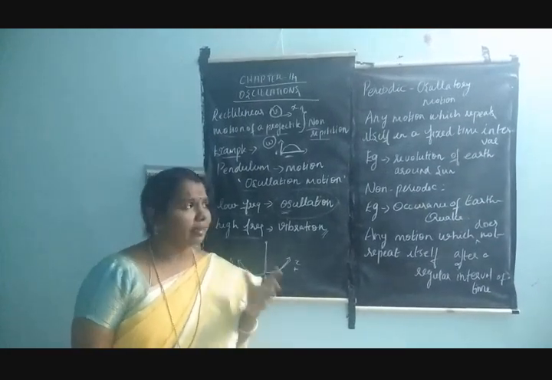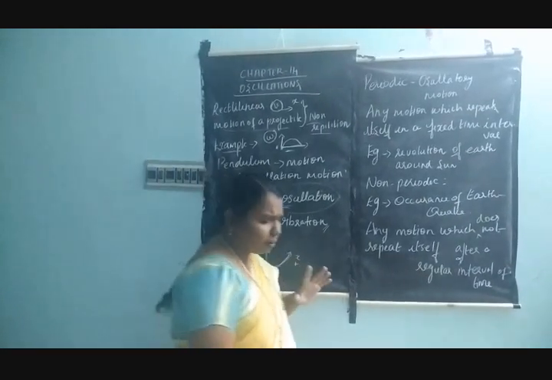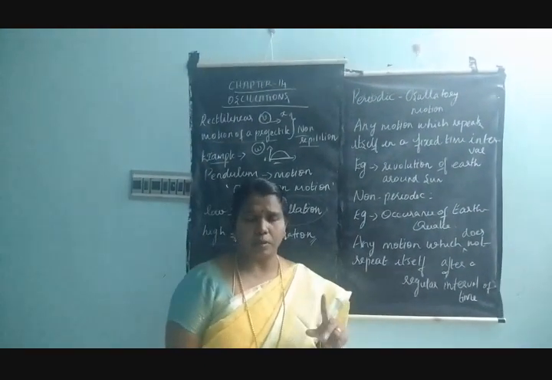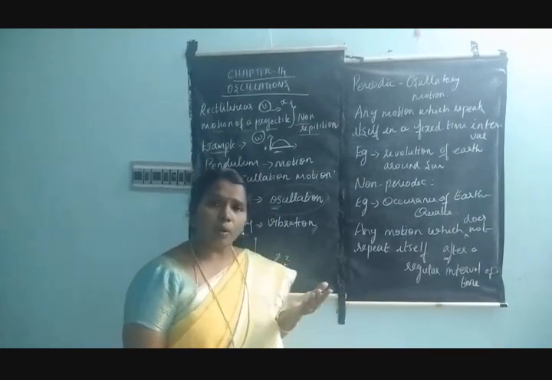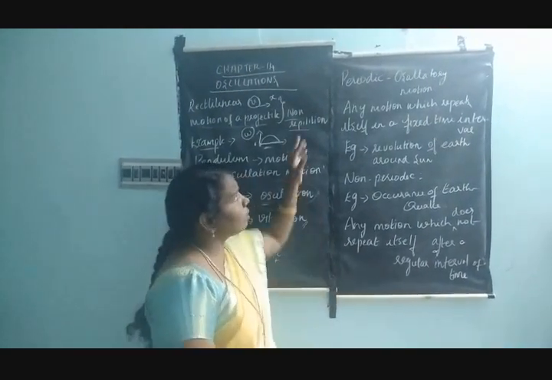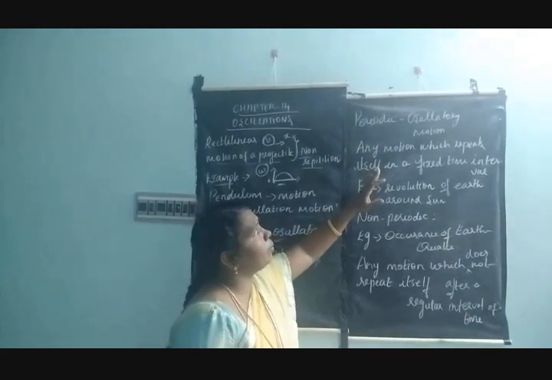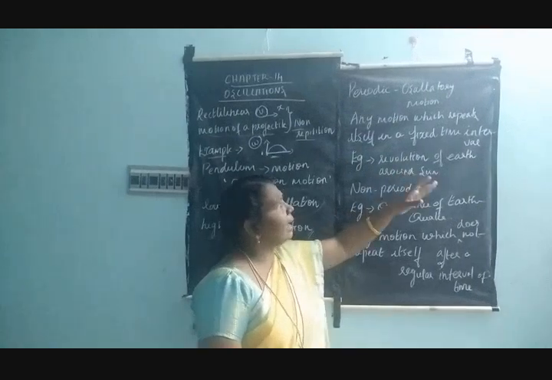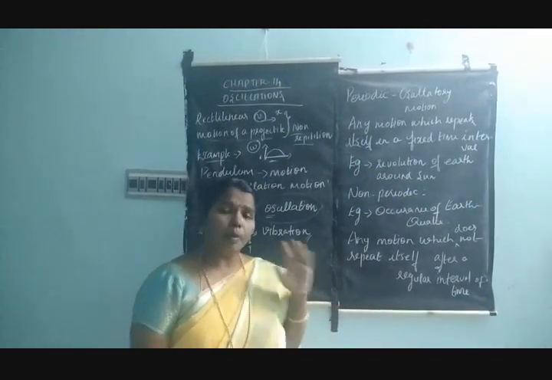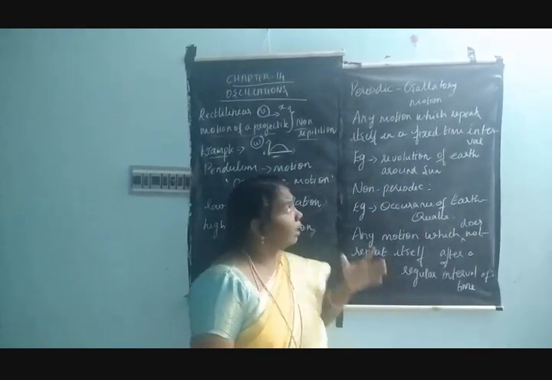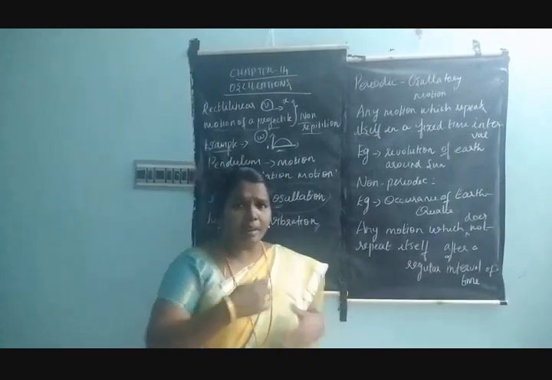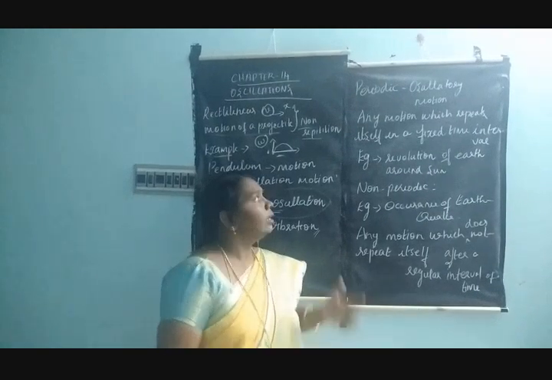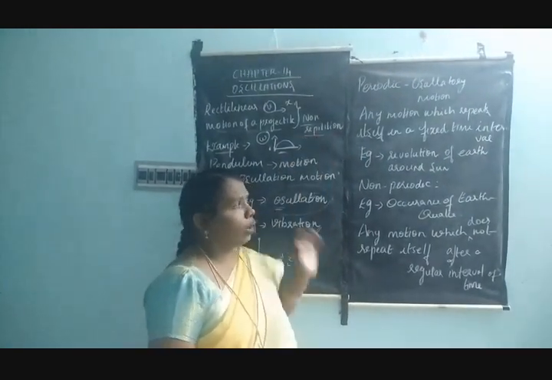Can you understand, students? Yes. Next topic. So what is oscillatory motion? Oscillatory motions are of two types, as I said. One is periodic motion and another one is non-periodic motion. So what is periodic motion? Periodic motion means any motion which repeats itself in a fixed interval of time. You can consider any motion which repeats its actions regularly without changing. So that is called periodic motion.